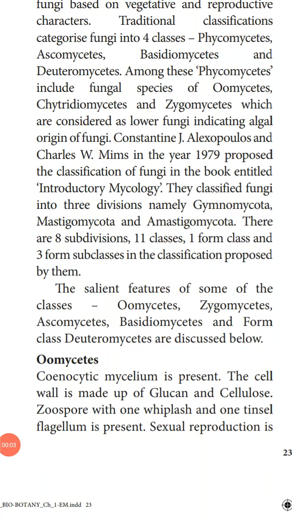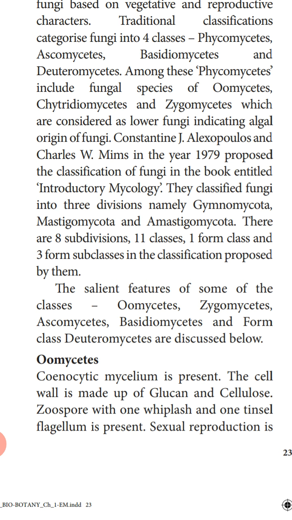Children, so today we are going to study salient features of three classes: Oomycetes, Zygomycetes, and Ascomycetes. Now, Oomycetes have cenocytic mycelium. Already we have studied that cenocytic mycelium means they are aseptate. They do not have the septa, they do not have the cross wall. As a result, you can find many nuclei in the protoplasm, so it is a multinucleate condition.